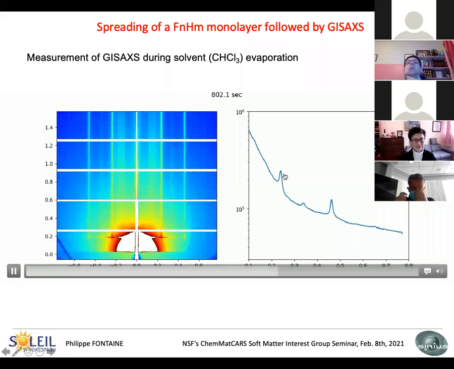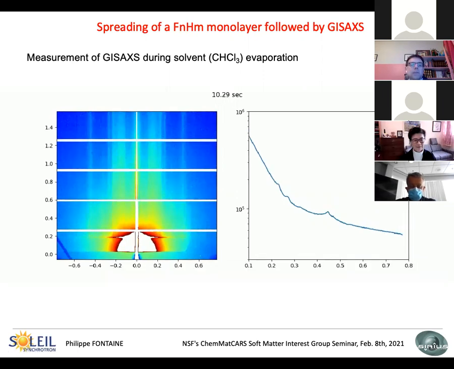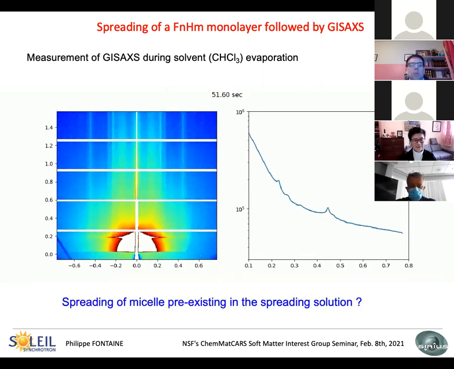So you see that the peaks here have already changed a lot, and we are almost at the end. And at one point, nothing more will happen. Okay. So apparently there is some pre-existing micelles or structure in the spreading solution. This is a question that now we will try to solve.